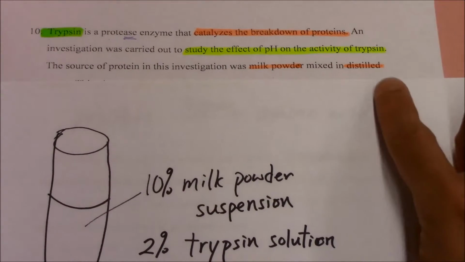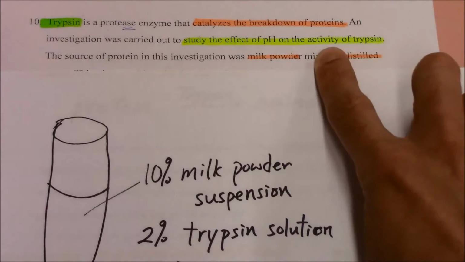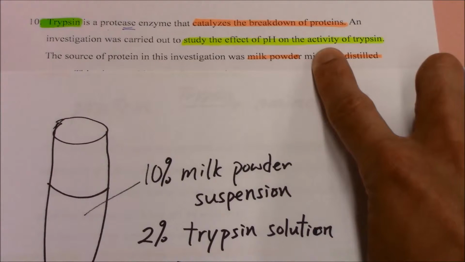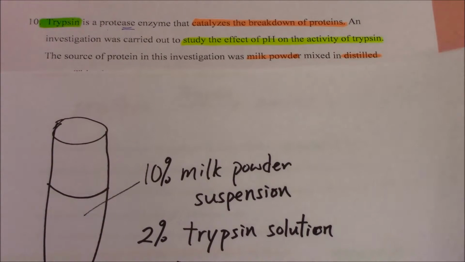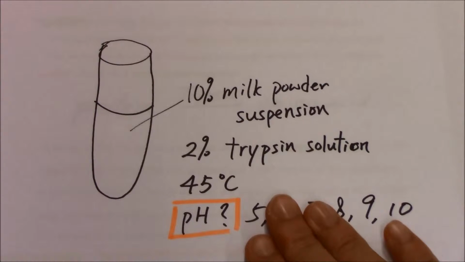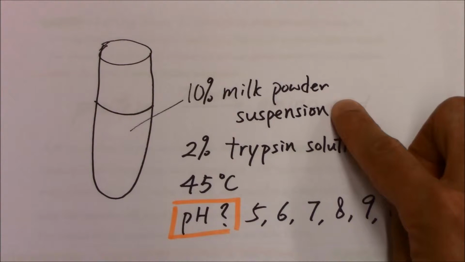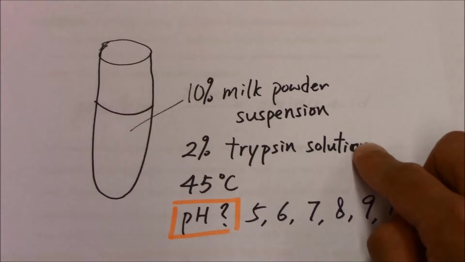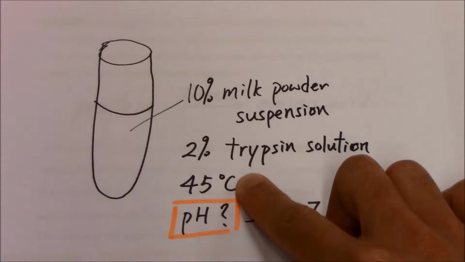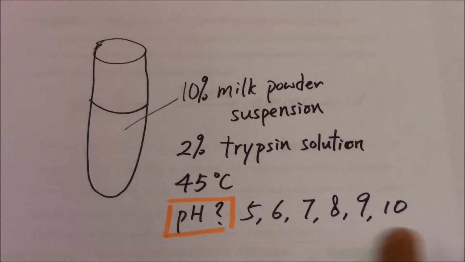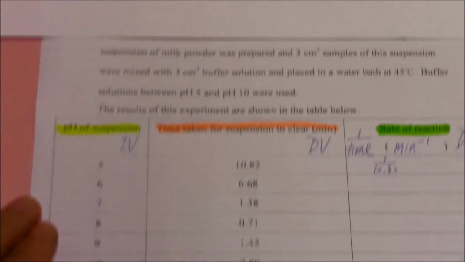其實我哋點樣判斷呢個 trypsin 佢嘅activity 係有幾快或者幾慢呢？ Okay? It depends on this setup. We have the white cloudy suspension, we have the enzyme and put them into 45 degrees Celsius water bath, and also we have 6 setup, 6個 setup, because we change the pH 5, 6, 7, 8, 9, 10. We have 6 setups.